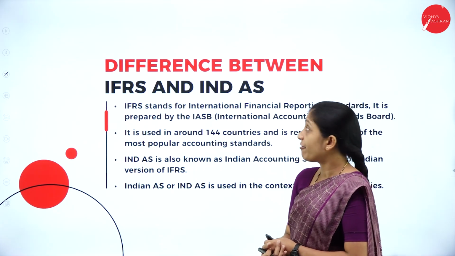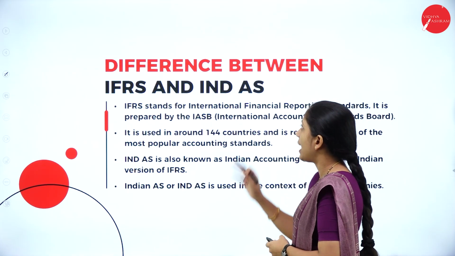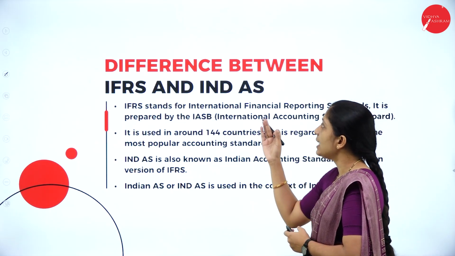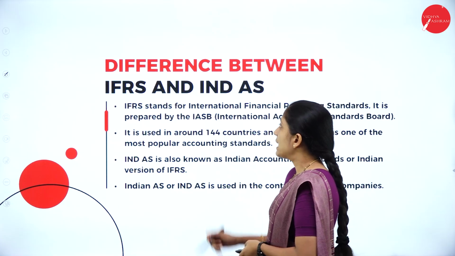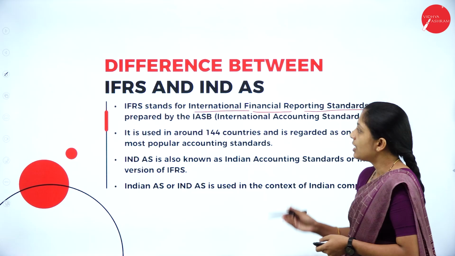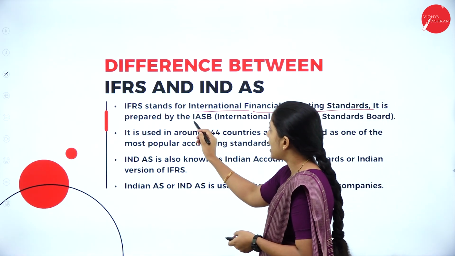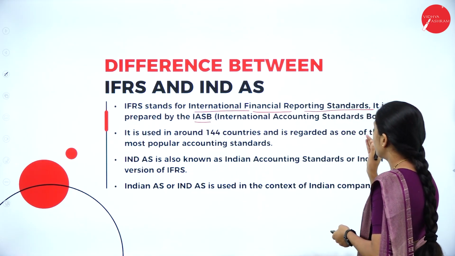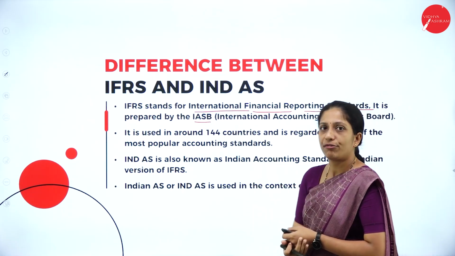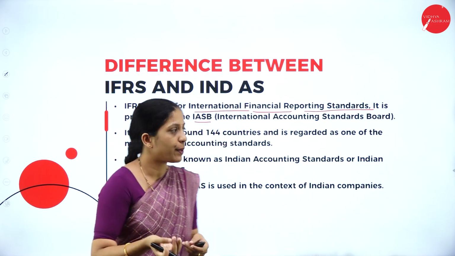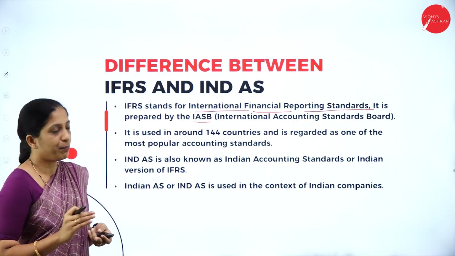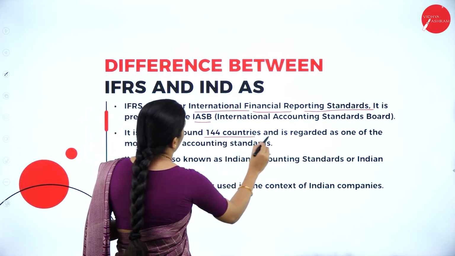Next, let us see what is the difference between IFRS and Indian Accounting Standards, that is International Financial Reporting Standard and Indian Accounting Standard. So IFRS stands for International Financial Reporting Standards. It is prepared by IASB, International Accounting Standard Board. What is the full form of IFRS? International Financial Reporting Standard, and it is prepared by whom? That is IASB, International Accounting Standard Board. It is used in around 144 countries.